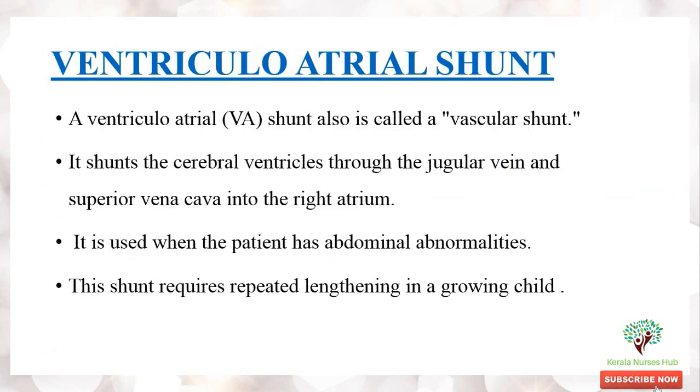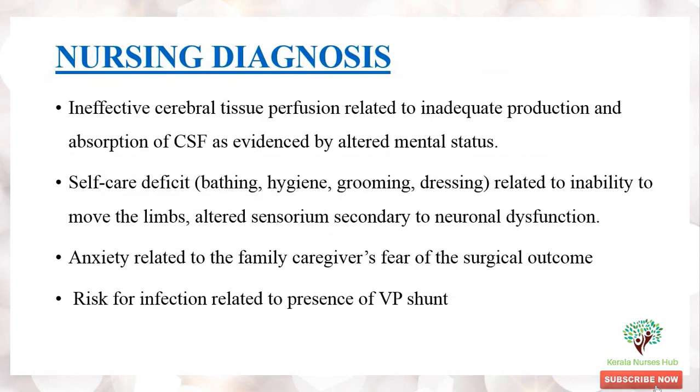Ventriculoatrial shunt. A ventriculoatrial shunt is also known as a vascular shunt. It shunts the cerebral ventricles through the jugular vein and superior vena cava to the right atria. It is used when the patient has any abdominal abnormalities where a ventriculoperitoneal shunt cannot be used, and this shunt requires repeated lengthening in a growing child.